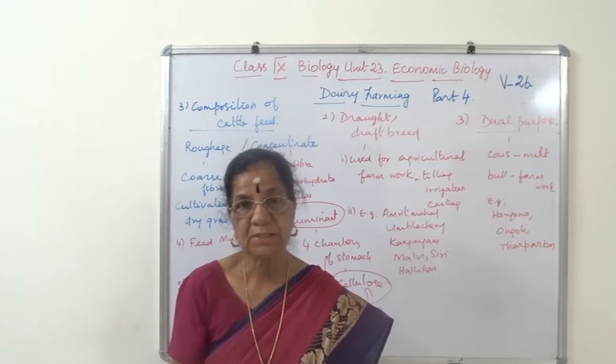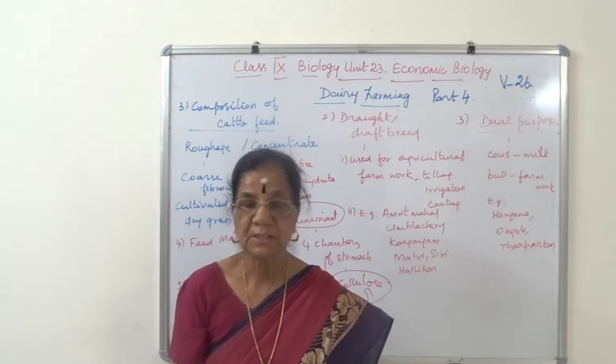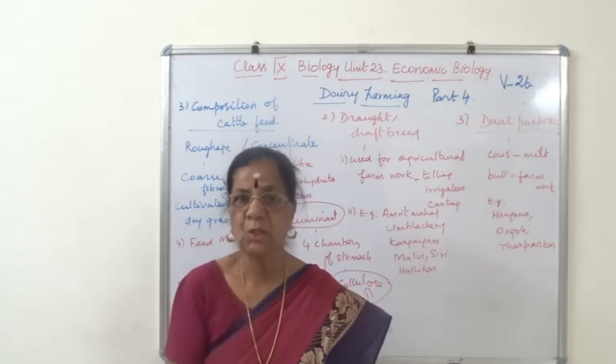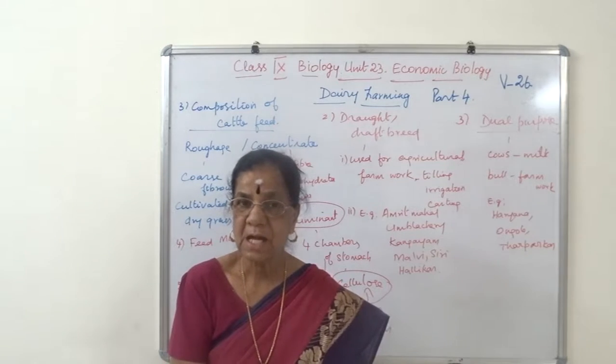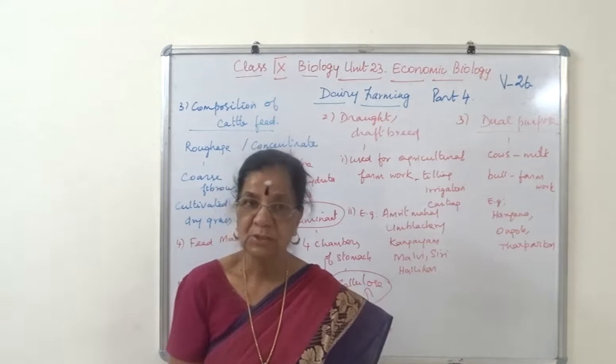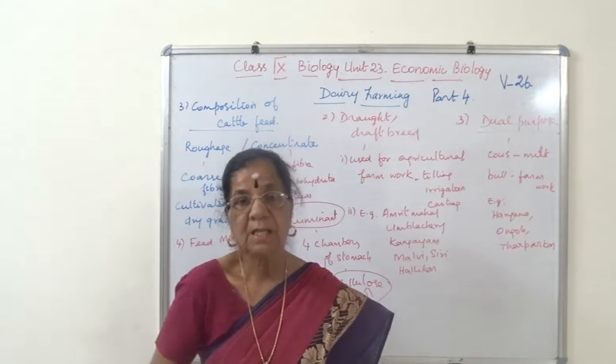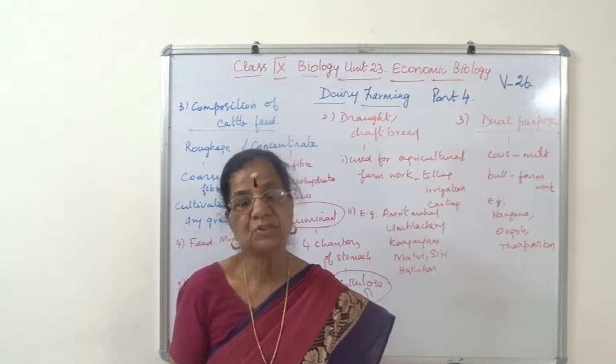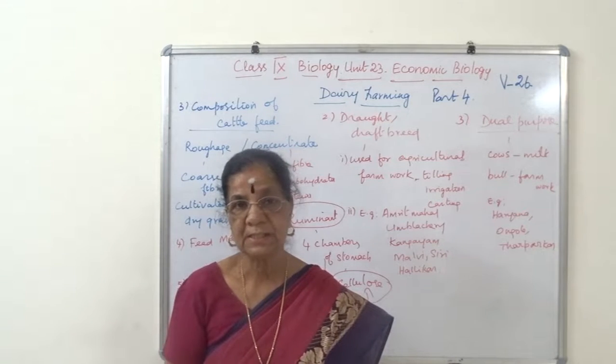But actually it's not good for the health of the cow, because if the machine sucks all the milk, then the calf will not have a proper quantity of milk. Actually it's not correct, but still for commercial purposes people are doing like that.